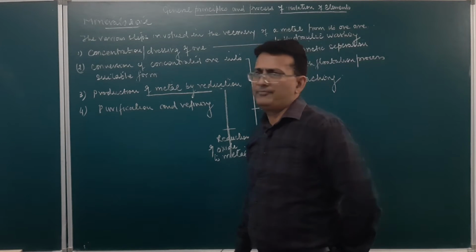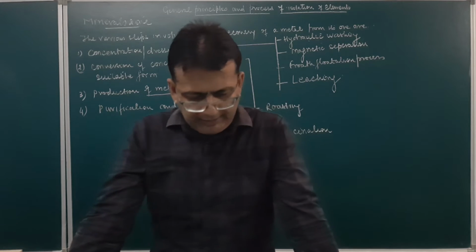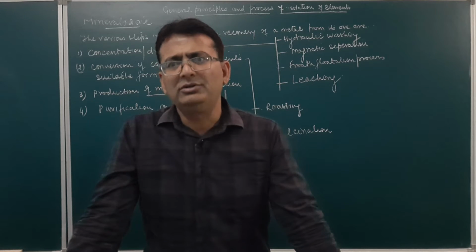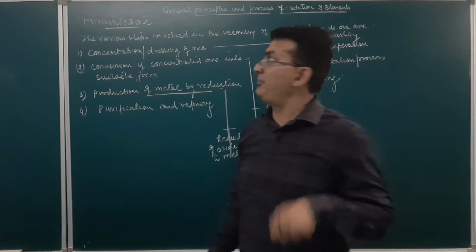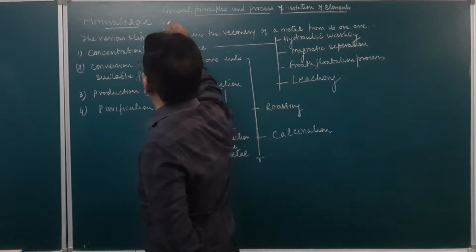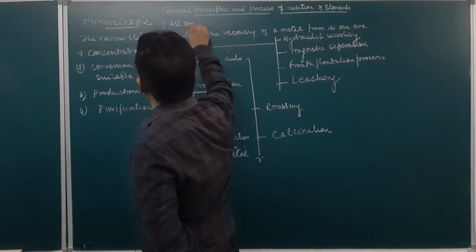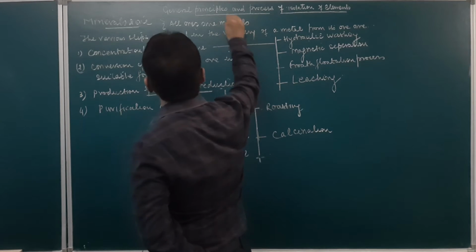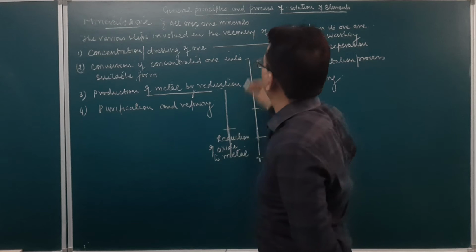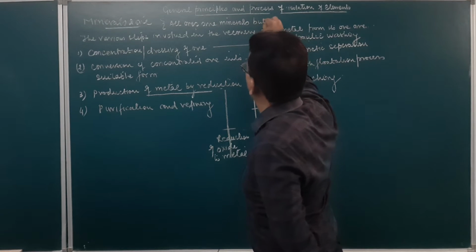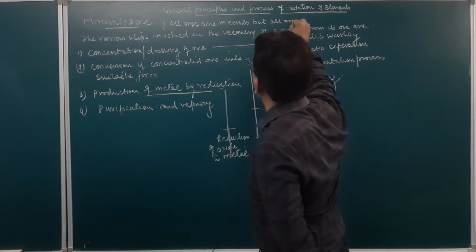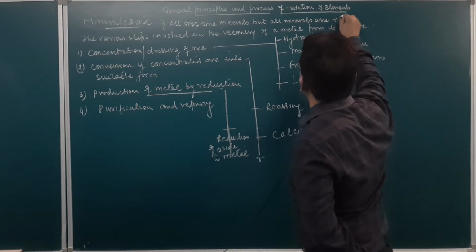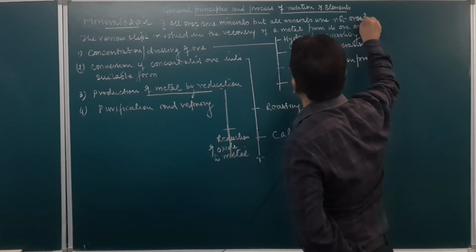Now, any mineral from which the metal can be extracted economically and conveniently by using certain steps is called an ore. So, always remember: all ores are minerals, but all minerals are not ores. All ores are minerals, but all minerals are not ores.